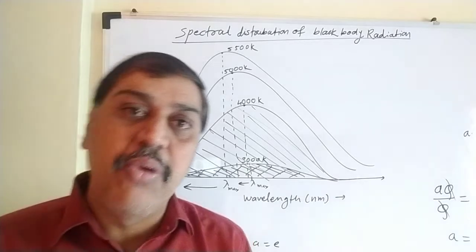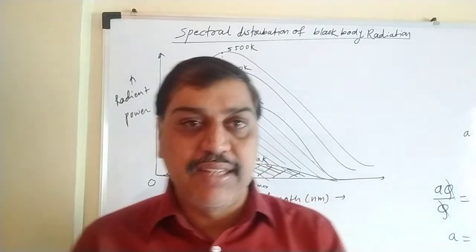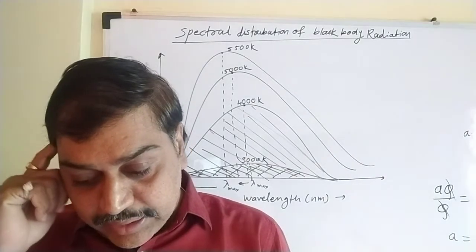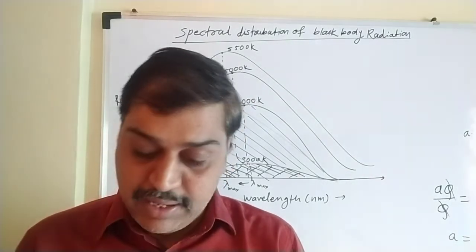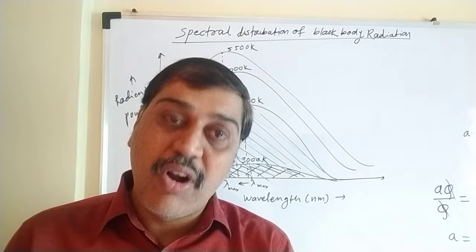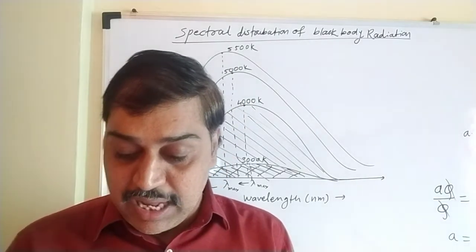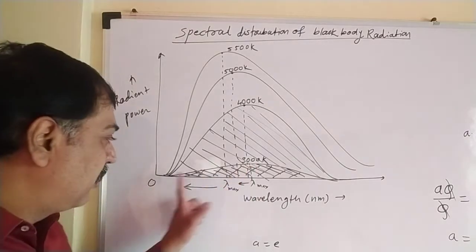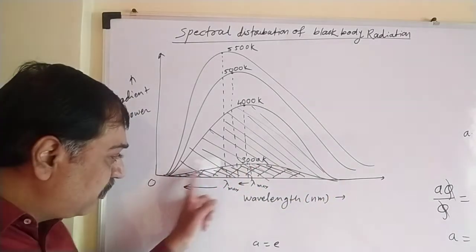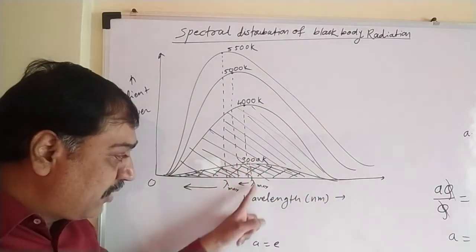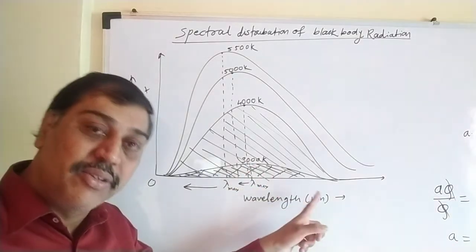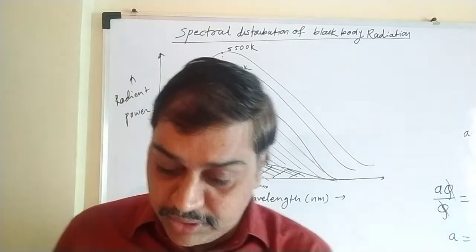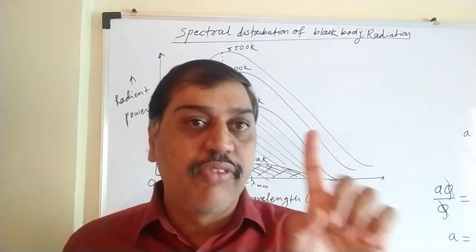Now let's start with some conclusions. So this is the graph we have learned. From this graph we have to draw some conclusions as they have given in a book. So let's start with the first. At a given temperature, energy is not uniformly distributed in the spectrum as a function of wavelength of a black body. See, at this temperature 3000, suppose, energy is not constantly distributed. It increases to a certain maximum value at a certain wavelength, lambda max, then again decreases. So there is not a continuous distribution. It is distributed non-uniformly. That is the meaning of the first conclusion.